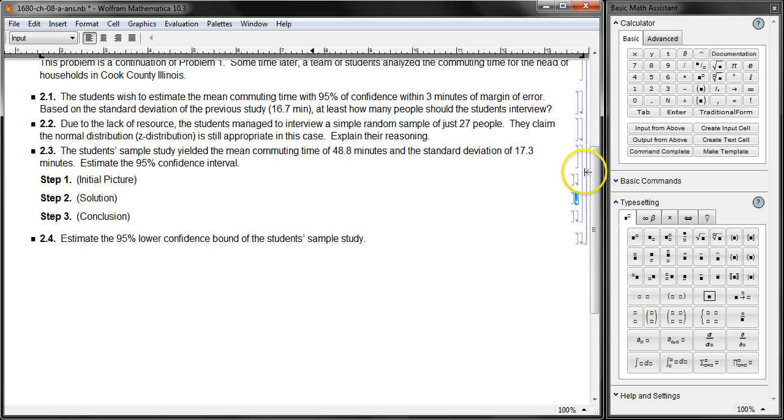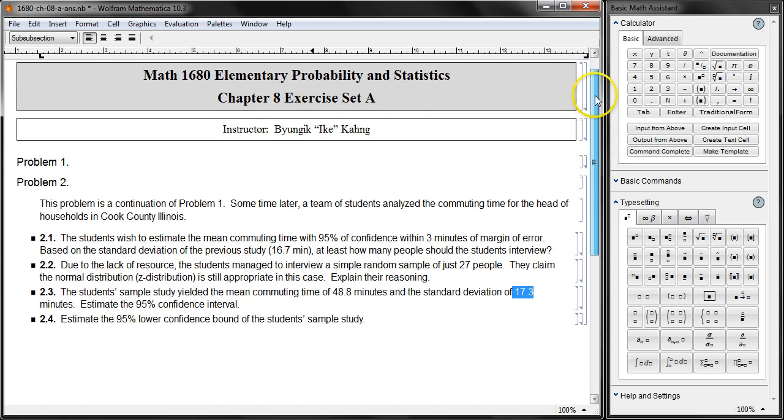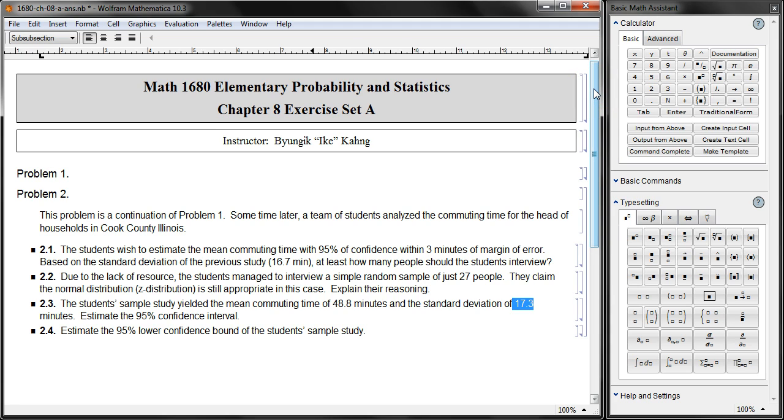Remember, in this problem, we have two competing standard deviations, and that causes a problem. Now, if you use the sample standard deviation that came up with this very sample, you cannot use the normal table. Oh, excuse me, I take it back.